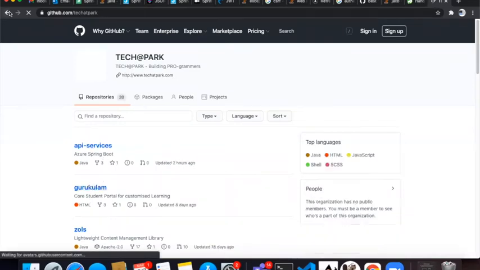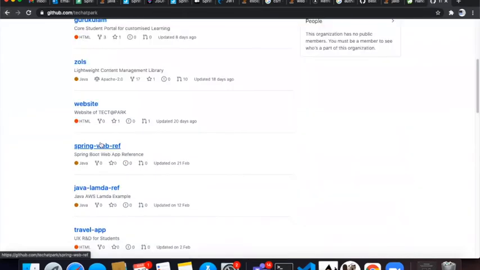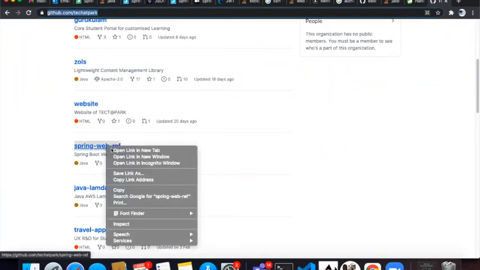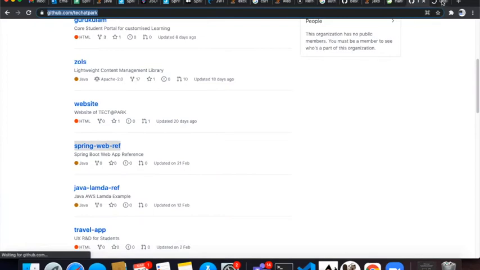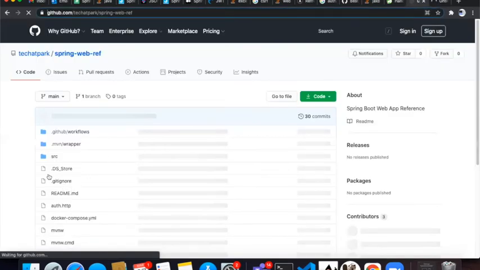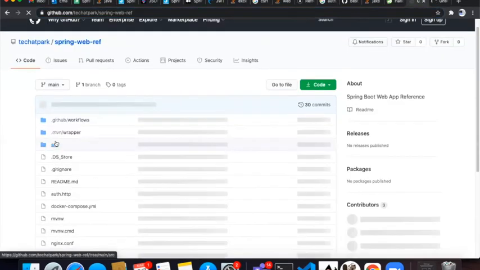Not this. Slow. Okay. So, a very simple technique.